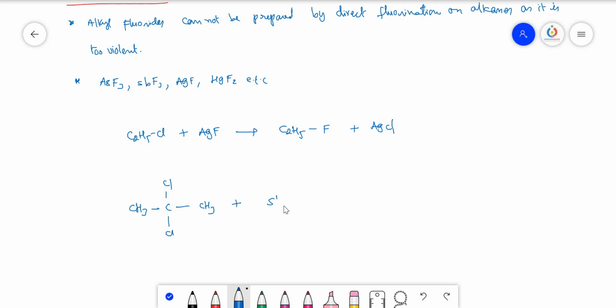If you want to use the SbF3, just I am explaining, you can watch this video whenever you want, because I will share it with you. So SbF3 means 3 halogens are there, here only 2 chlorines are there, so we have to equalize them. So you take 3 into 2 equals 6, then you put 2 here, 2 into 3 equals 6, so then you will get CH3 F plus 2SbCl3. So these are the fluorinating agents. They just exchange the chlorine or bromine with the fluorine.